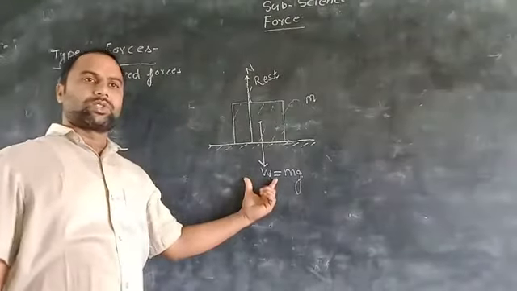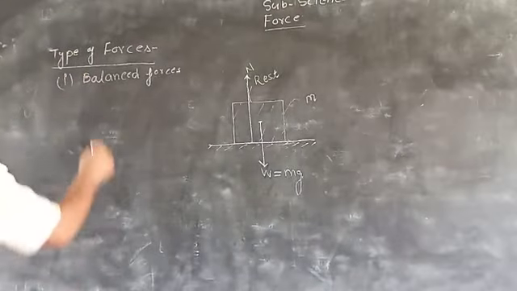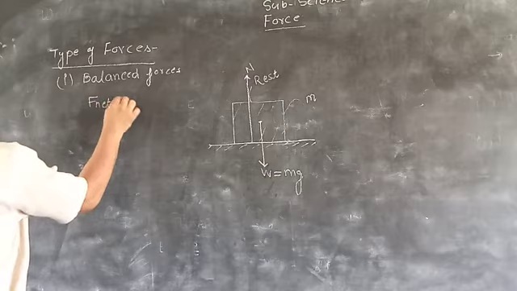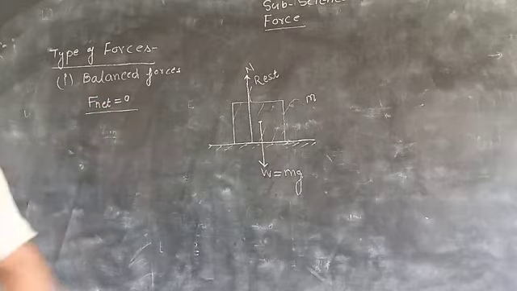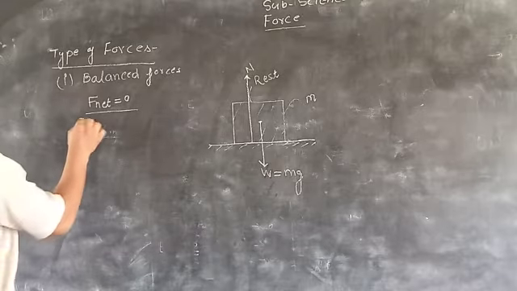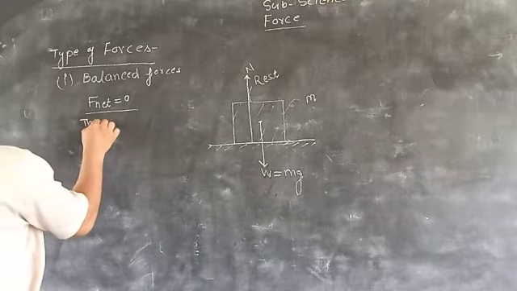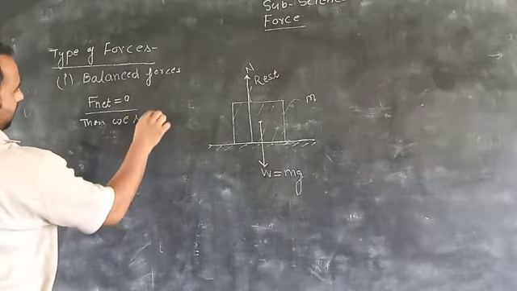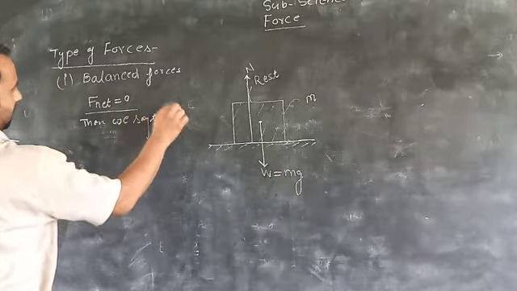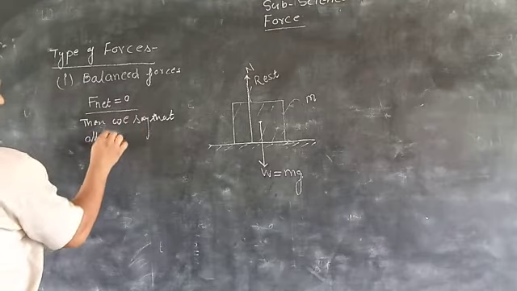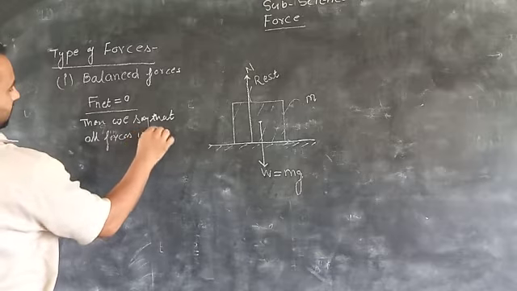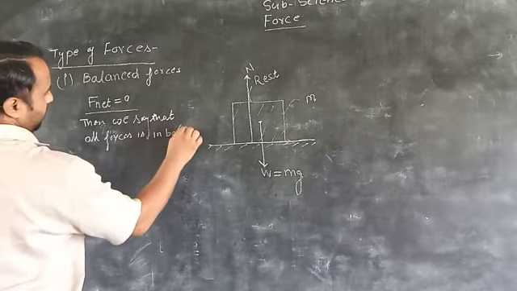What is the net force on the body? The net force F net on the body is always zero. If F net is zero on the body, then we say that all forces are balanced.